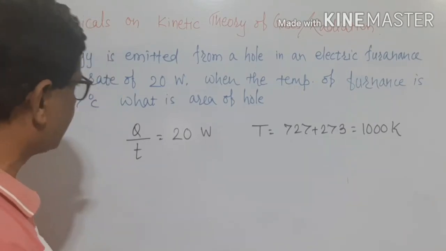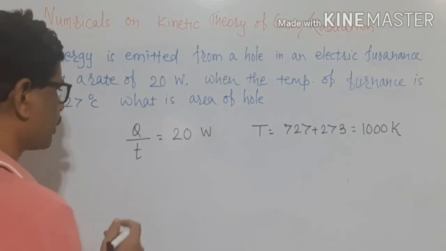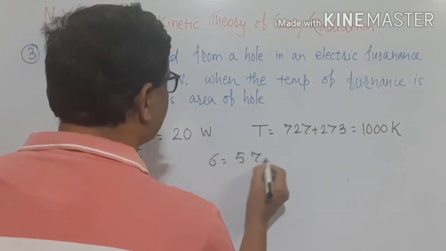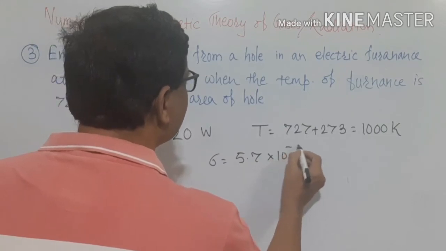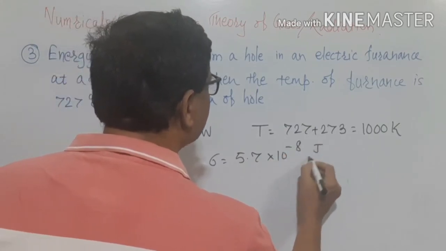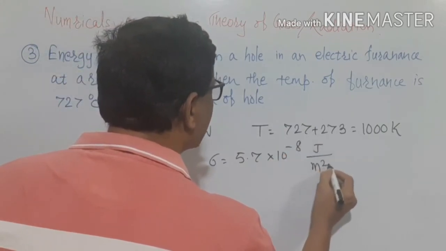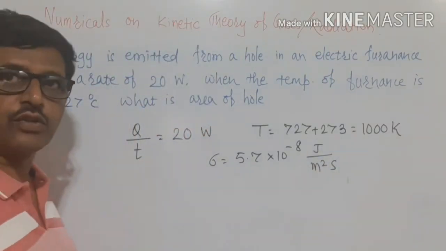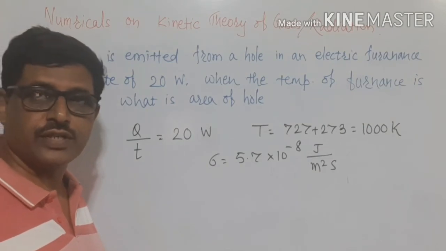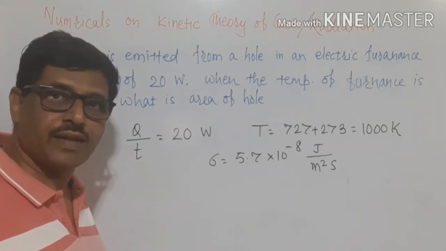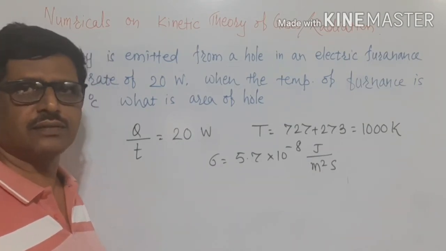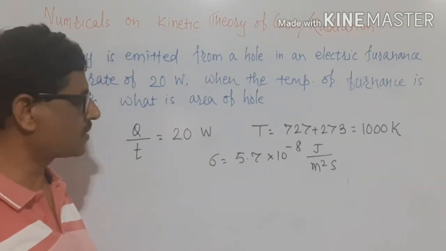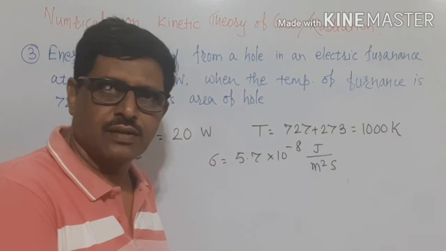Then here what is needed is the Stephen's constant. In this case we will take it as 5.7 into 10 to the power of minus 8 joule per meter square per second. Actually the value of sigma, that is Stephen's constant, is 5.67, but in the book itself it is given that you can take it as 5.7.